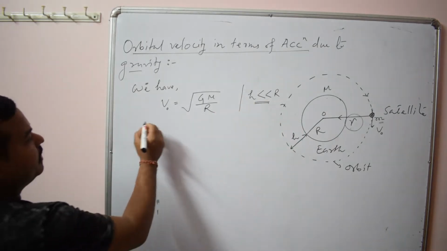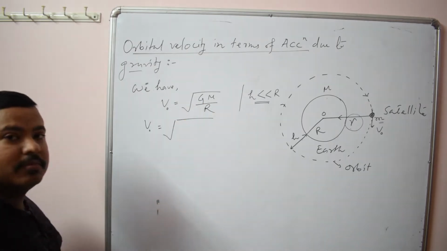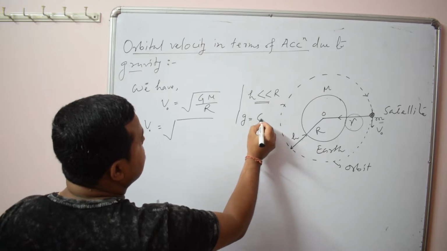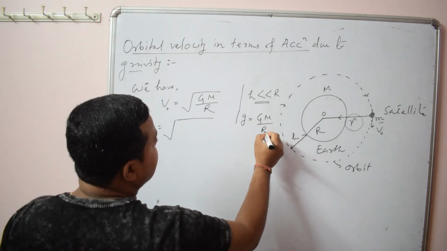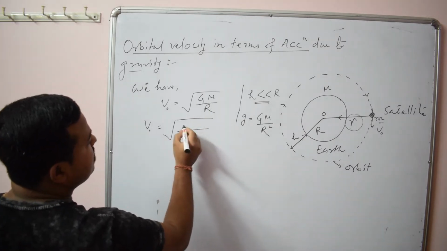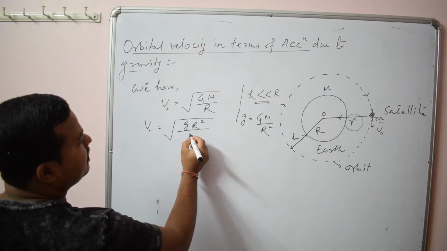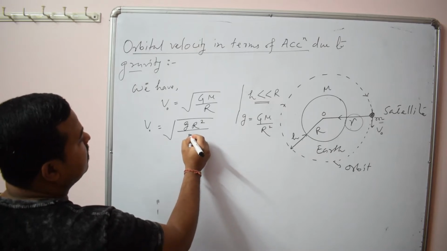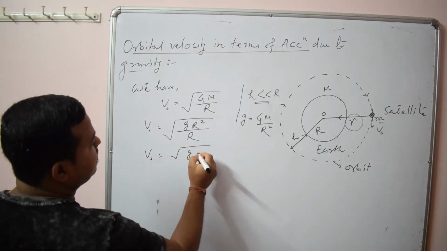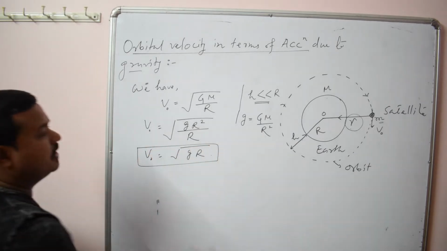Here you can replace GM by r square with small g, so in place of GM you can write g r square by r, or v naught will be root over gr. So you see this is the relation of orbital velocity in terms of what?